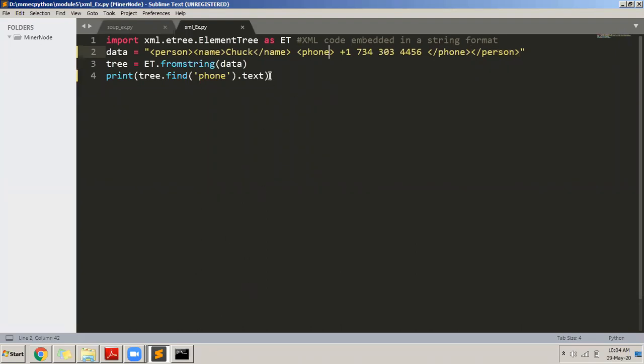Now that we have understood how to do this, let us say phone has got an attribute called type equals, let us say I write int. Before it was intl. I write only int because I want only int for my application. So I have a tag called phone, and in phone I have an attribute called type, and the value that I'm assigning to the attribute is int. And I want to retrieve that.